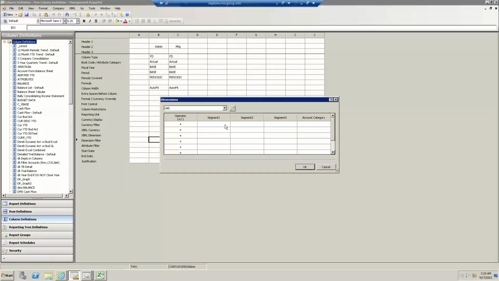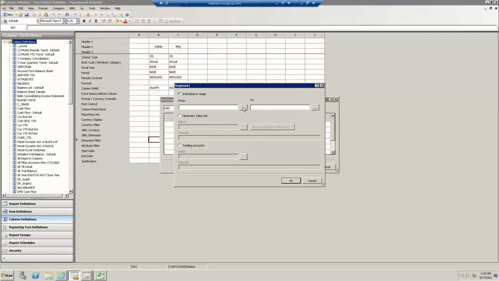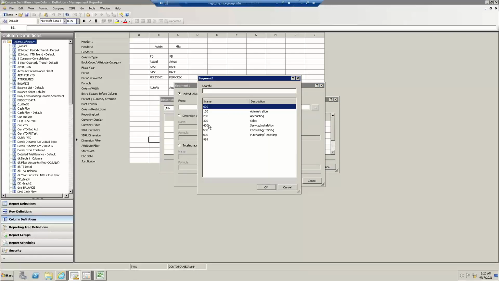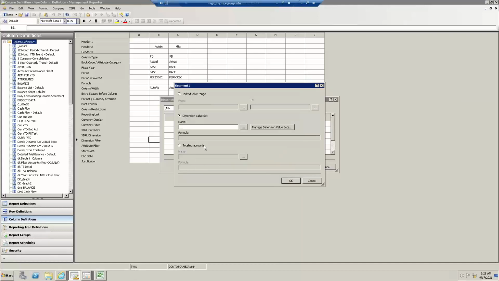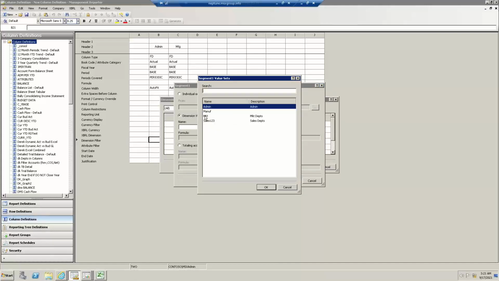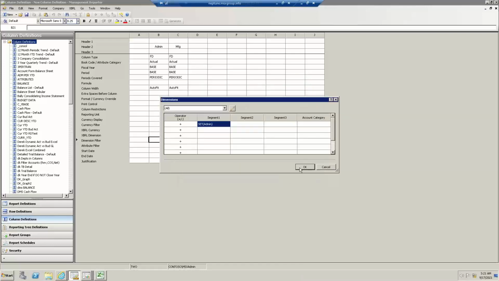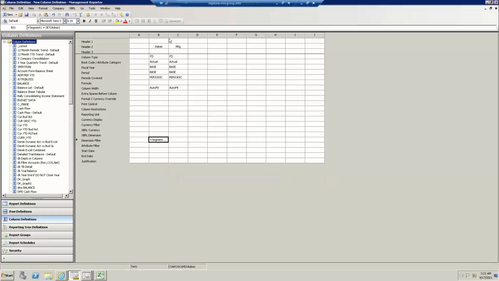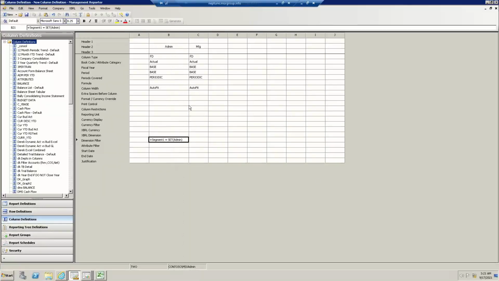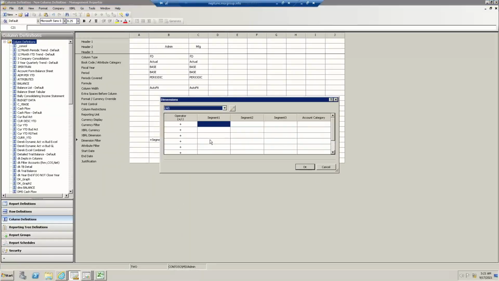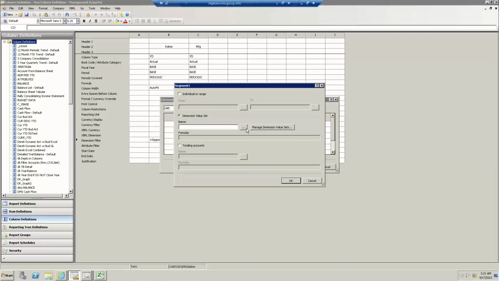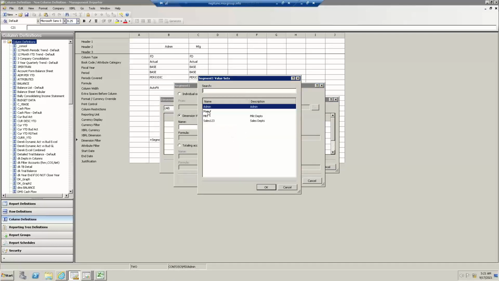Segment 1 is our department. Instead of me looking up the individual ones in the general ledger, I'm going to use that same button here, dimension value set. How about there's my admin, or then to the right, I'll grab manufacturing. And then if I change my mind, maybe my crazy controller, instead of adding new accounts, they added some crazy new departments and locations. If I'm ever expanding, that's an easy way to accomplish that using dimension value sets.